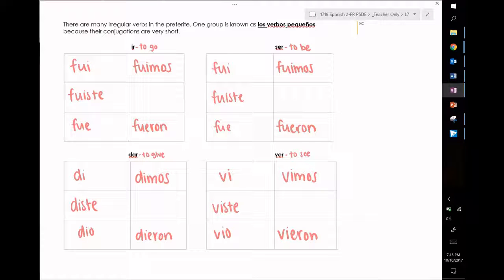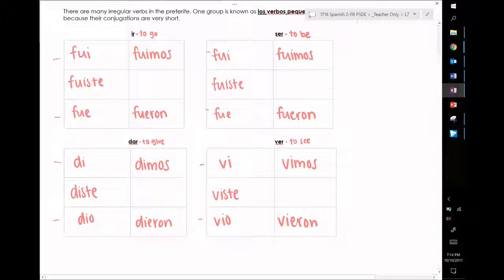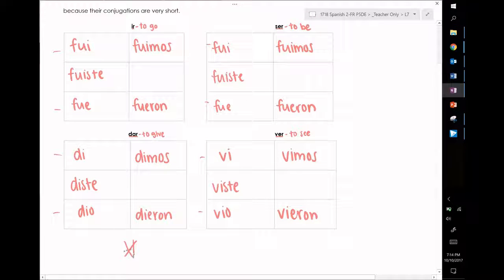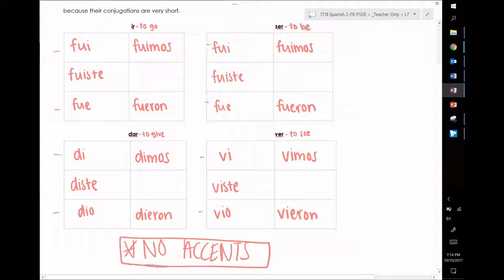There's something else that all four of these verbs have in common, especially thinking about what happens with regular verbs in the yo form and the usted form. Normally, all of those verbs have something very, very small on them in those forms. So the second thing that makes verbos pequeños irregular is the fact that there are no accents anywhere. In any of the forms of verbos pequeños, there are no accents. So that's that. Verbos pequeños: ir, ser, dar, and ver.